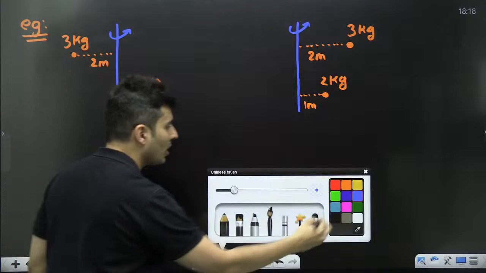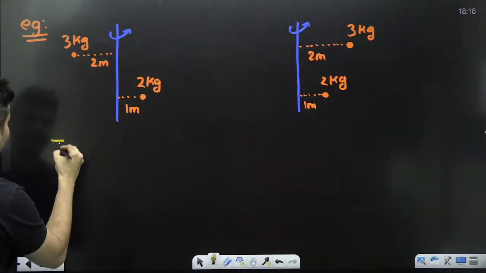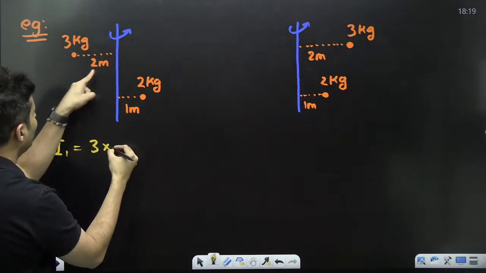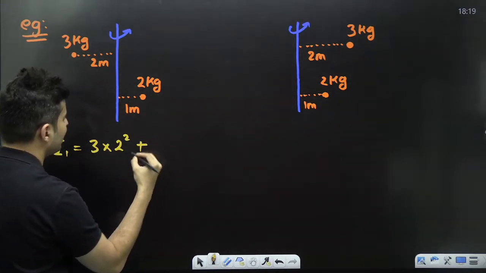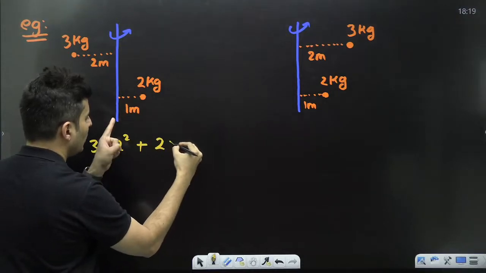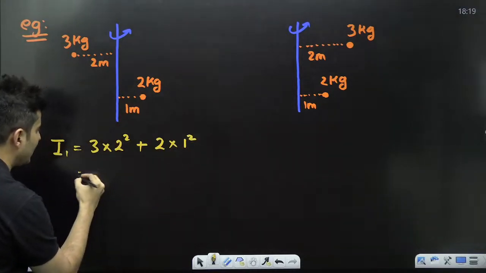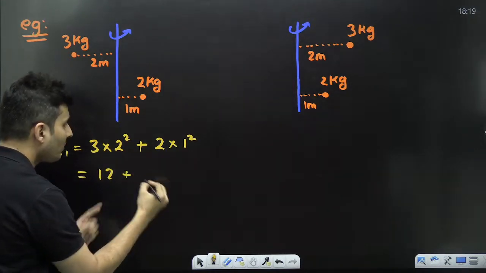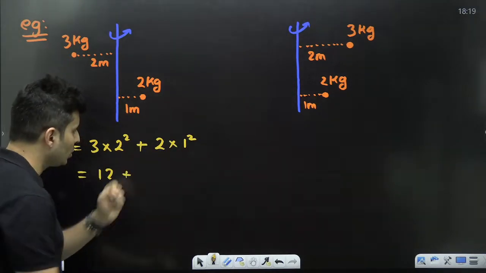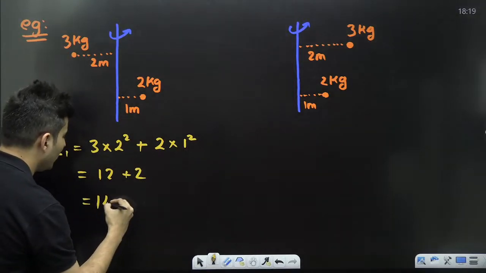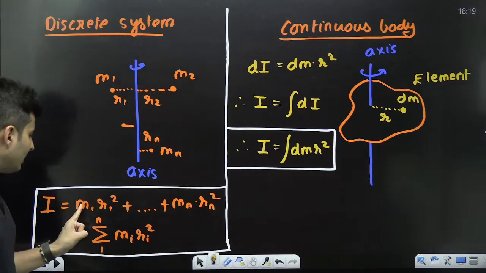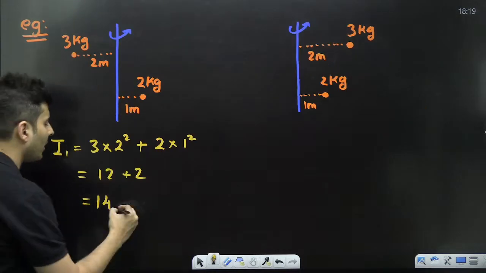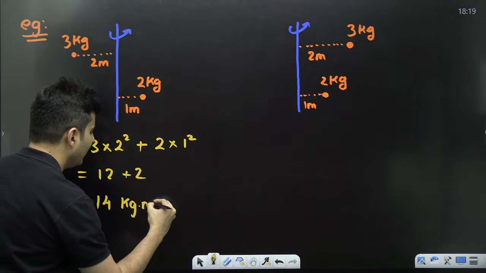So if I had to write down the moment of inertia, in the first case, it will be the mass 3 kg into distance, which is 2 square, plus mass into distance, which is 1 square. That's it. So 2 square is 4. 4 3s are 12. 1 square 1. 1 into 2 is 2. So this is going to be 14. What might be the unit? See this, kg meter square, kg meter square, kg meter square, everywhere. So this will be kg meter square.